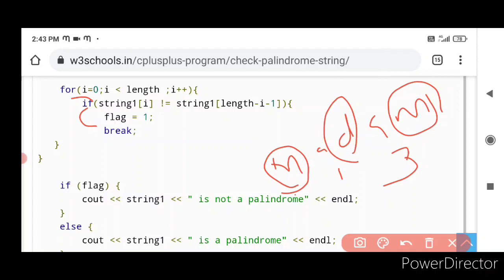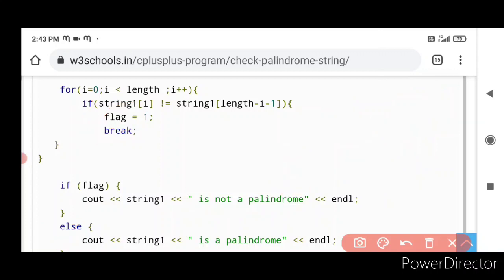Third value, string of i and length minus 1 minus i, both are going to refer to the same value. It is going to be D. So they are also equal. So flag is not going to be 1 now. If flag is equal to 1, you will get it is not a palindrome. If flag is equal to 0, what will happen? String will be a palindrome. Now what happens? We have got flag is equal to 0 only, so it is going to be a palindrome. Clear?